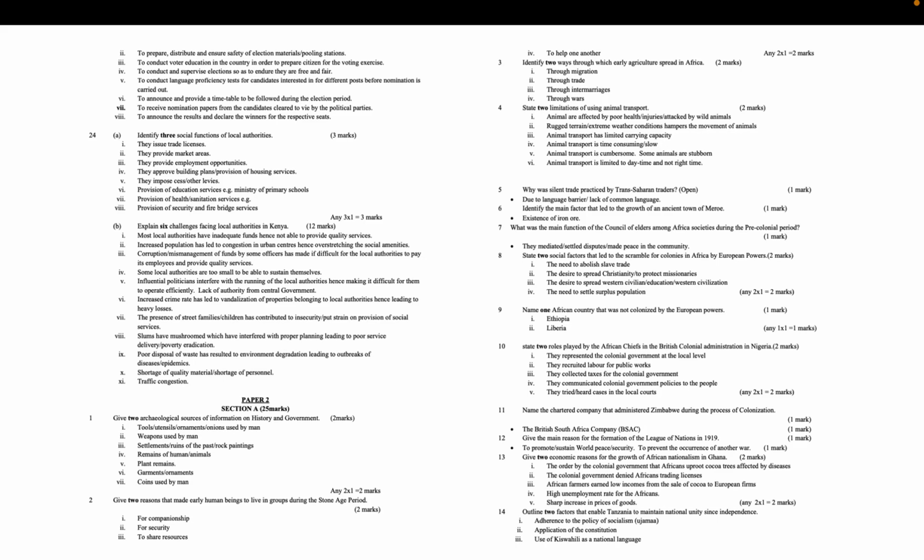3. Identify 2 ways through which early agriculture spread in Africa. 2 marks. Through migration. Through trade. Through intermarriages. Through wars.